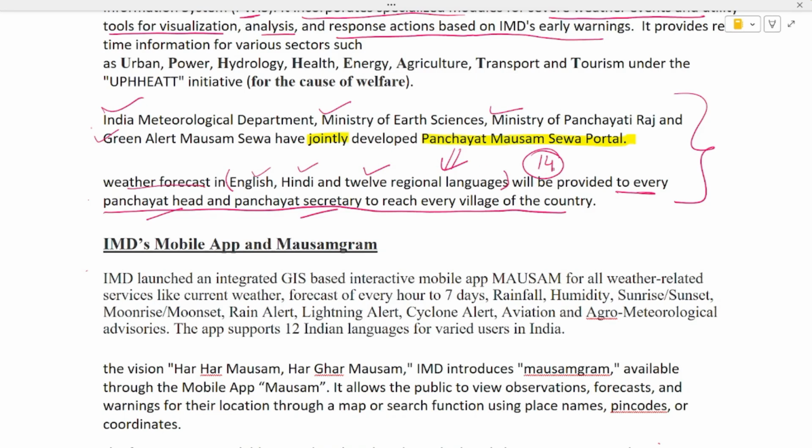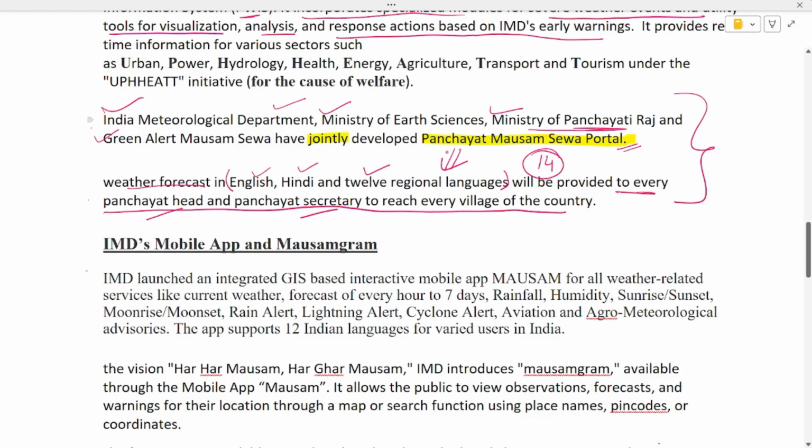Okay, so remember the portal, the Panchayat Mausam Seva portal, and jointly developed by whom? IMD and the Ministry of Earth Science. You'll just remember this: since it is Panchayat Mausam, it is related to panchayat work, so the Ministry of Panchayati Raj will be included.